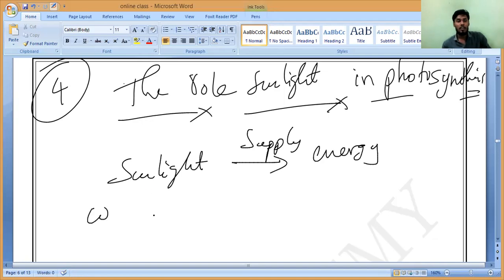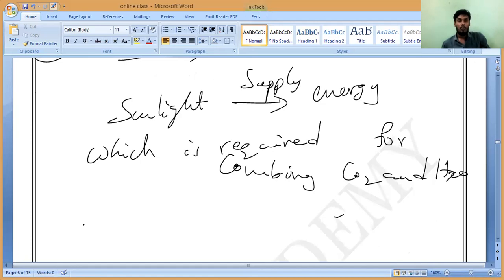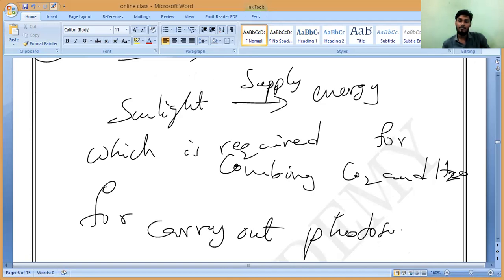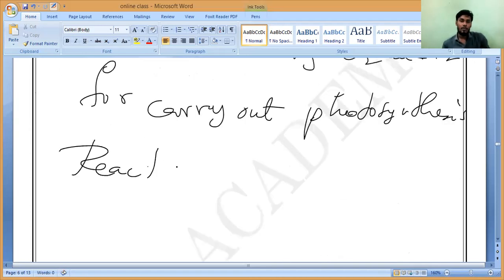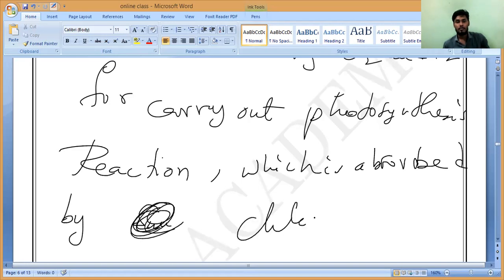Energy is required to combine CO2 and H2O, for carrying out glucose, the food, in the photosynthesis reaction. Do you understand, Mari? The sunlight is absorbed by whom? Sorry, by chlorophyll. Chlorophyll.